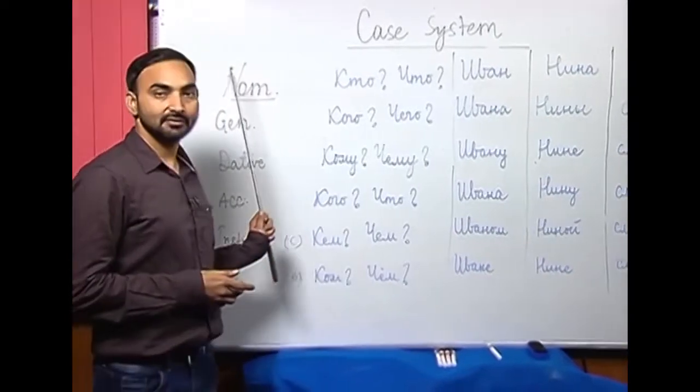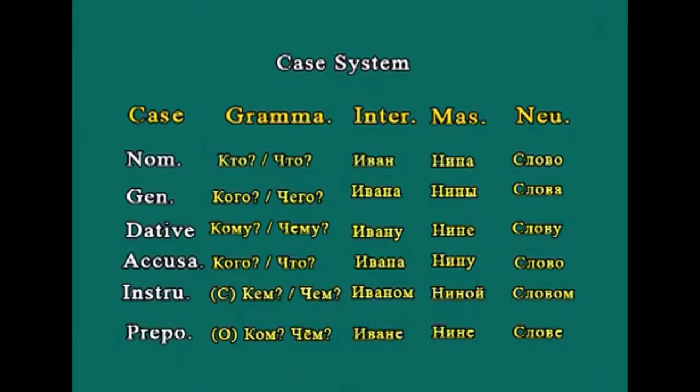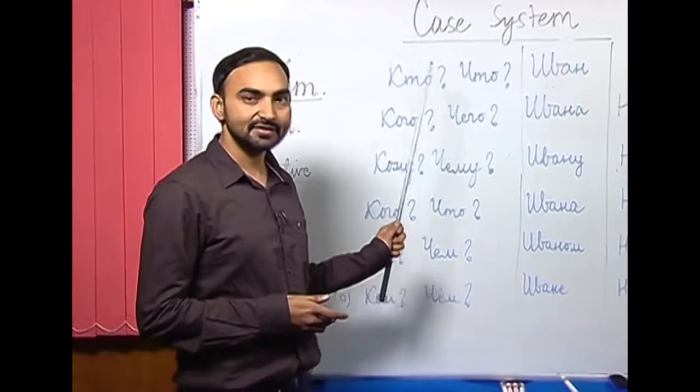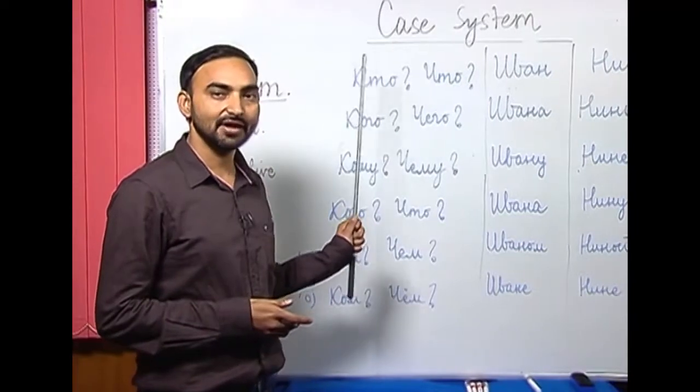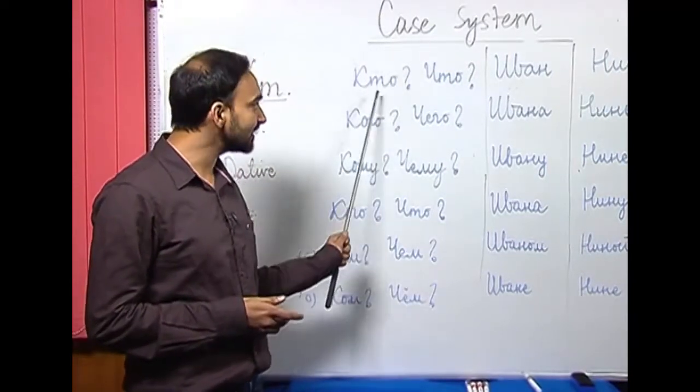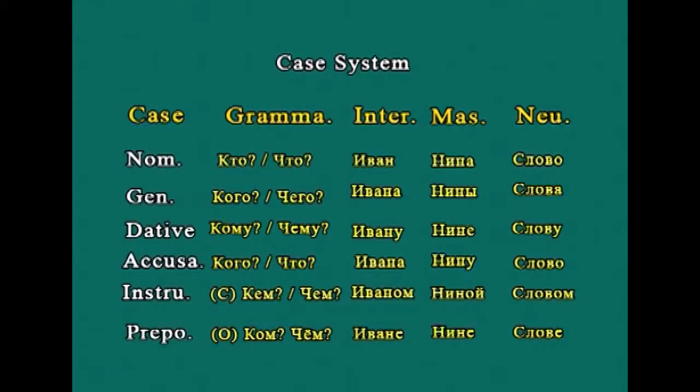The first case in Russian is the nominative case of noun, pronoun, adjective or number. The nominative case of a noun answers these questions: kto, which is for animate nouns, and shto for inanimate nouns.